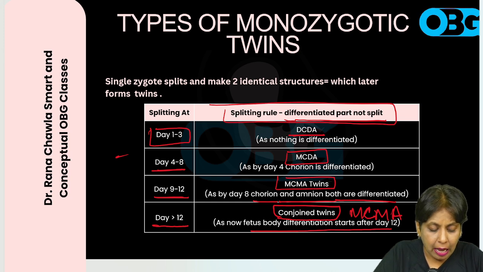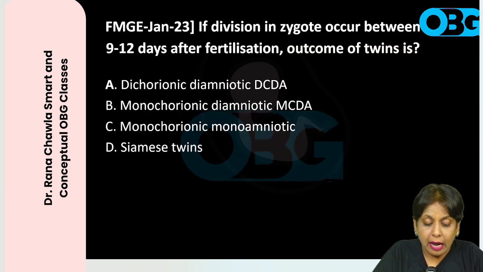Now let's see how the questions are asked. This is the question asked in FMG Jan 23. If division in the zygote occurs between day 9 to day 12 after fertilization, the outcome of the twins is?